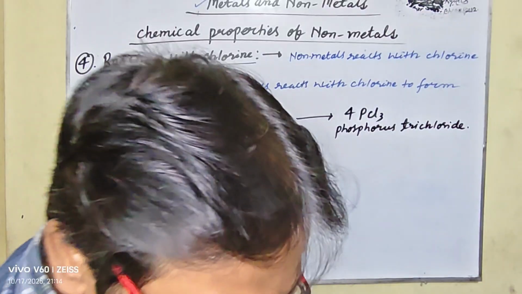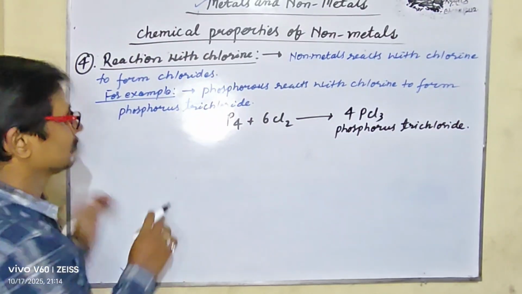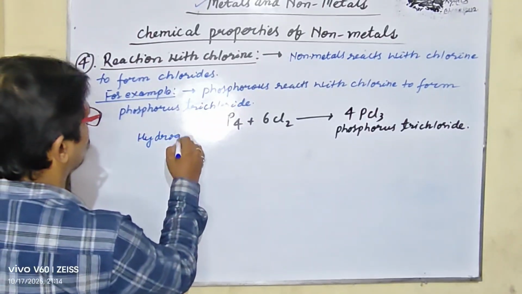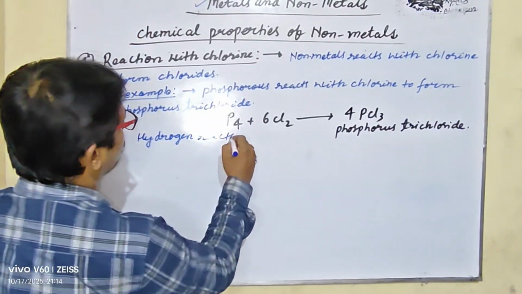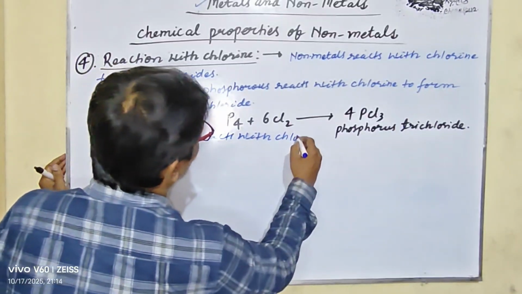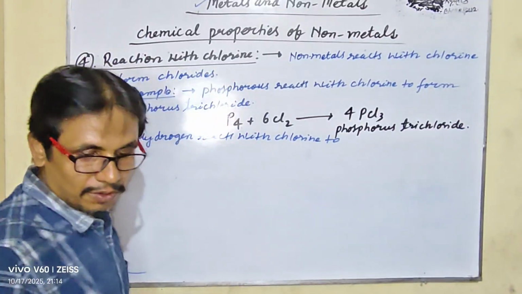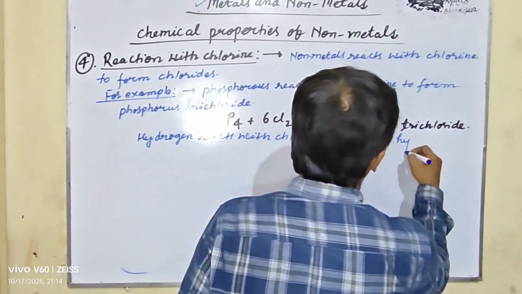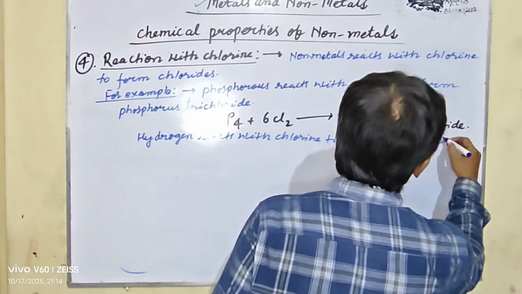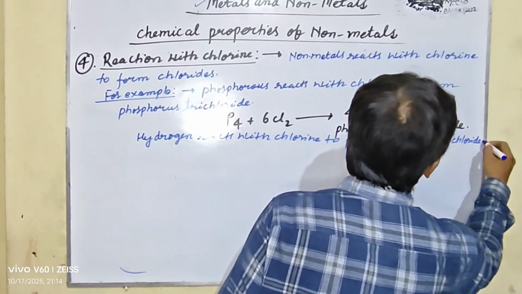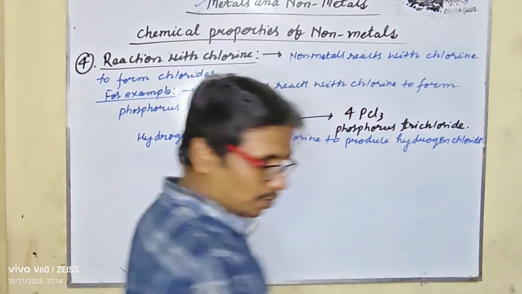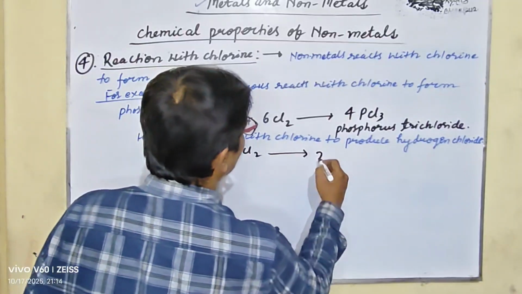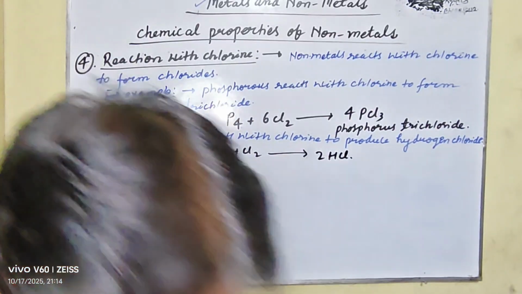Next example, hydrogen reacts with chlorine to produce hydrogen chloride. So let us take the example, H2 plus Cl2 gives 2HCl. So it is quite clear, the hydrogen chloride.